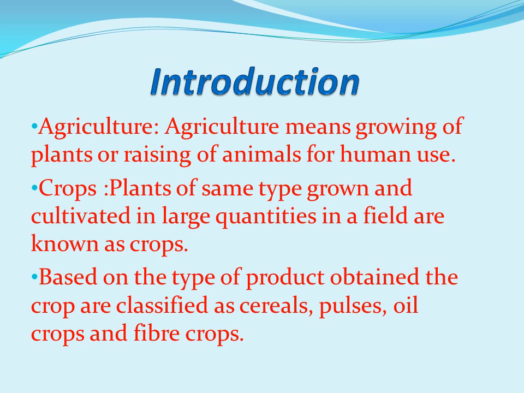Crops. Plants of the same type grown and cultivated in large quantity in a field are known as crops. Based on the type of product obtained, the crops are classified as cereals, pulses, oil crops and fiber crops.